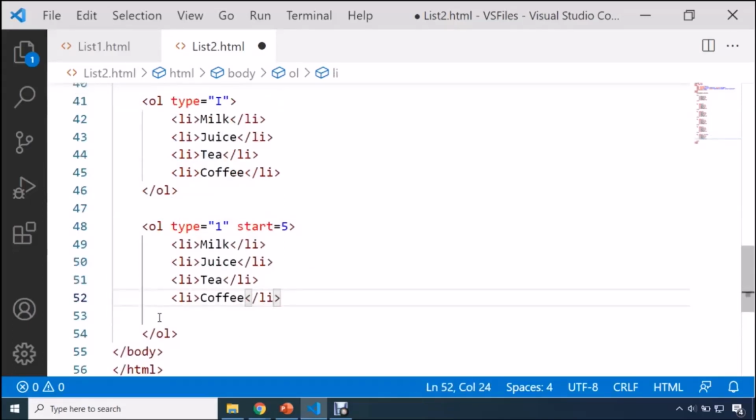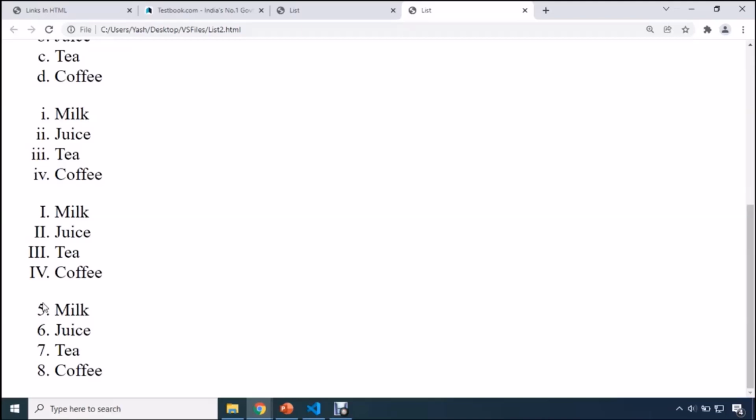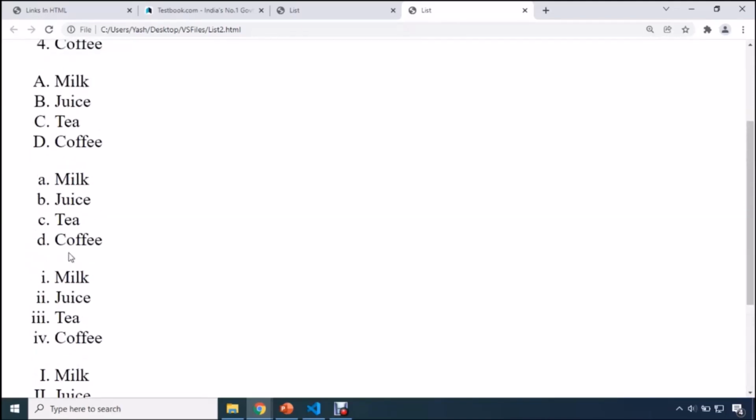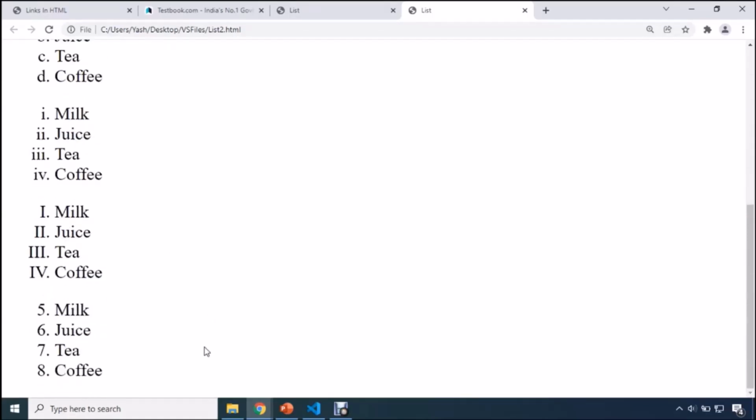Now what will happen over there? Let me copy these elements. I'll paste these elements within my ol tag. Now I'll just save it. And if I show you the final output, you can see this time, guys, your list starts with 5, 6, 7, 8. Okay, so it's not a rule that every time your list will start with 1, 2, 3, 4. Very easily with the help of the start attribute, you can specify from where to start the list items.